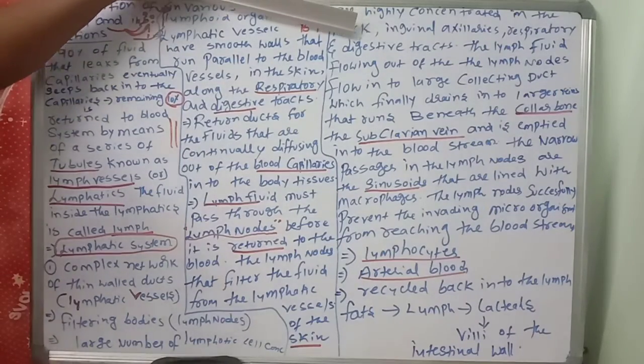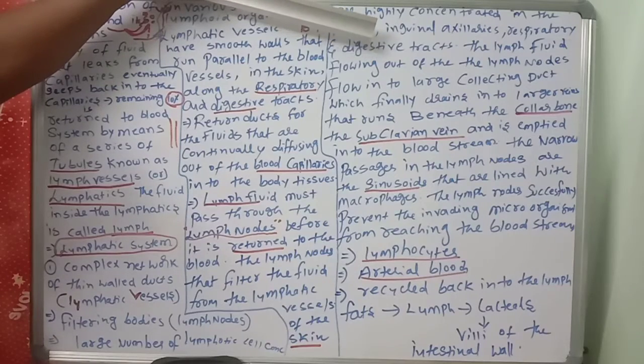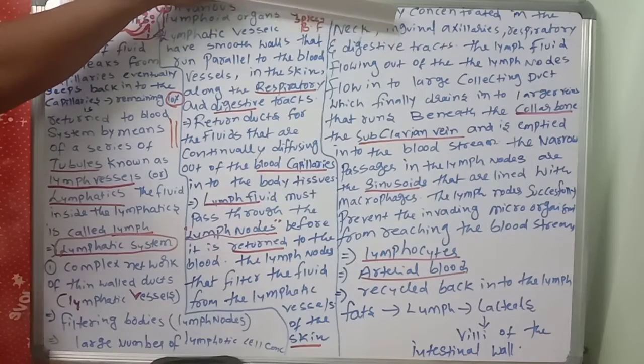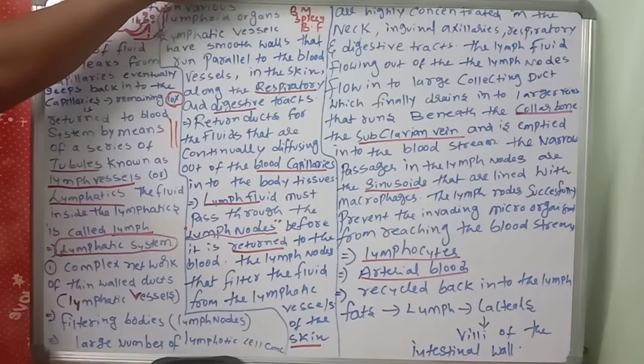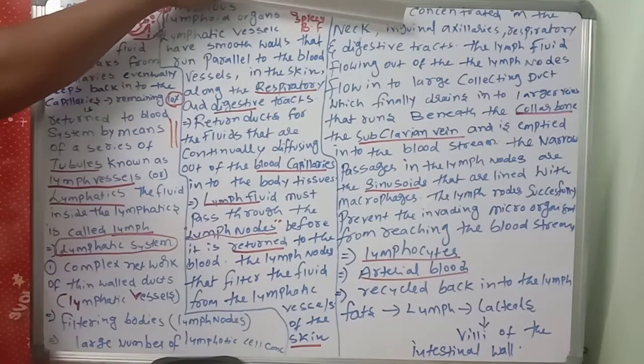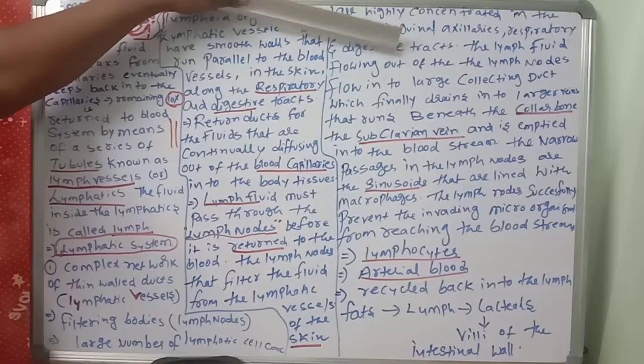Neck region. The neck region has so many lymph nodes. Also inguinal, axillary, respiratory and digestive tracts. These lymph glands or lymph nodes that filter the fluid from the lymphatic vessels of the skin are highly concentrated in the neck, inguinal, axillary, respiratory and digestive tracts.